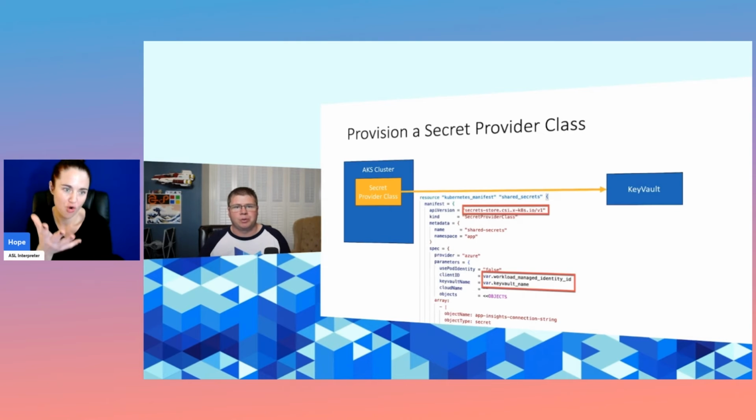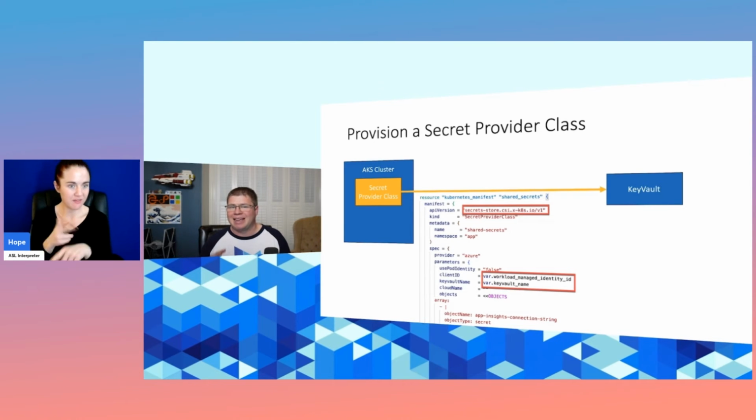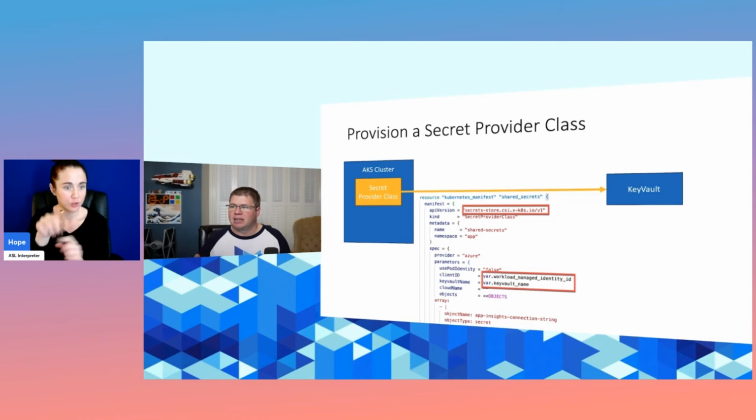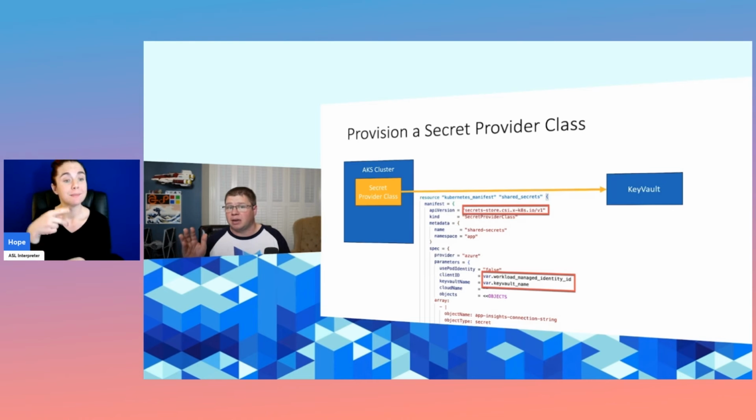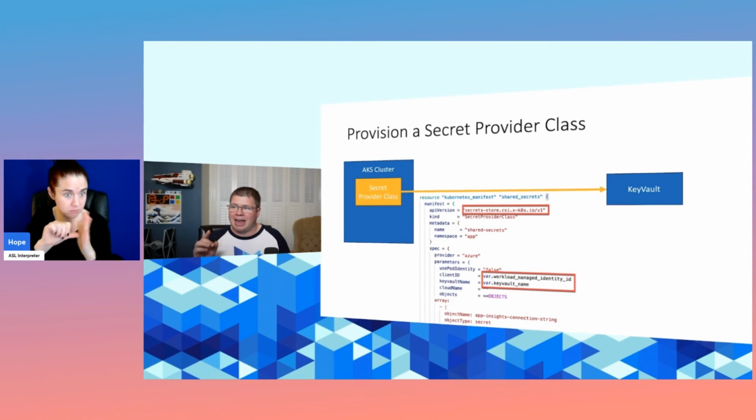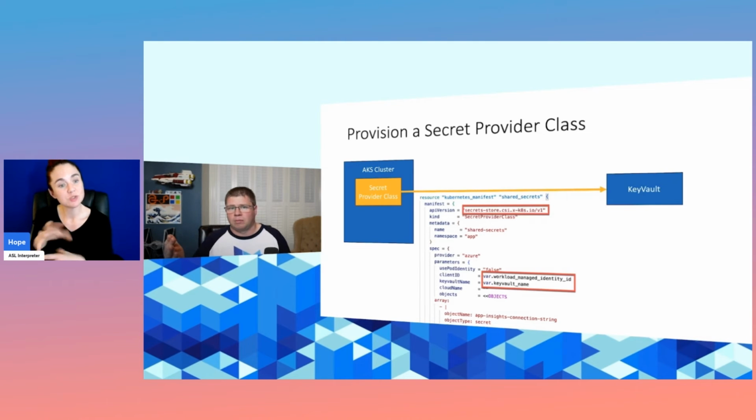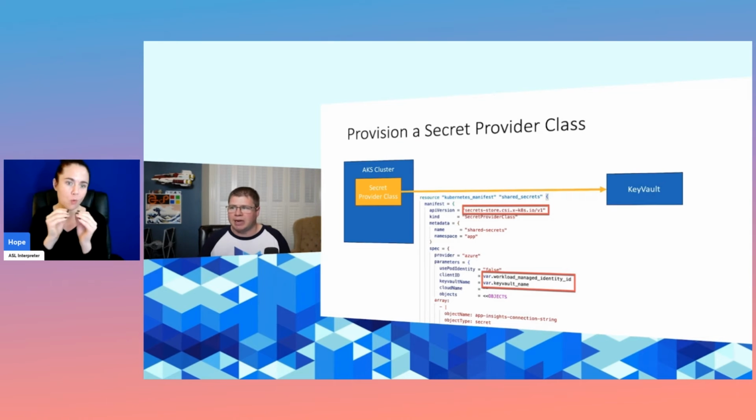Now, the next thing you have to do is provision a secret provider class. The secret provider class is a special type of Kubernetes resource that will actually connect your Kubernetes environment to a specific Key Vault. And you can see in this manifest that there's a couple of things of interest here. Number one, the API version is a little bit different than other standard Kubernetes resources, so pay close attention. And that's another reason why I have to use the Kubernetes manifest resource within Terraform and not some other more well-known resource type within Kubernetes.